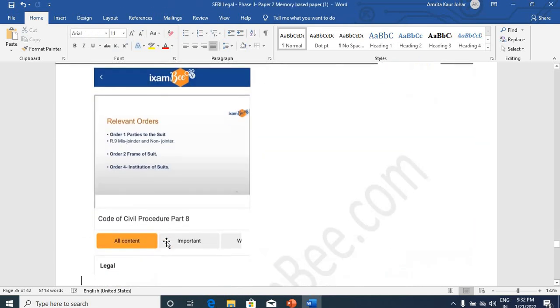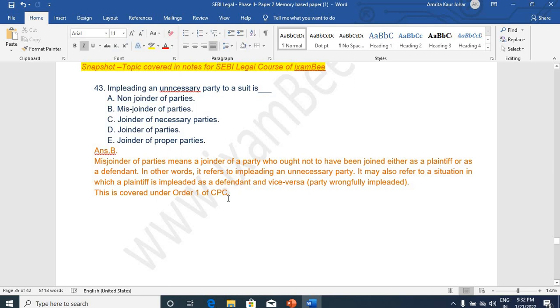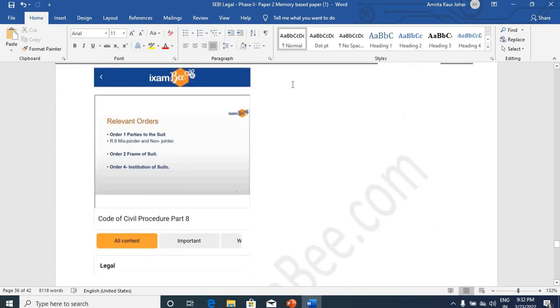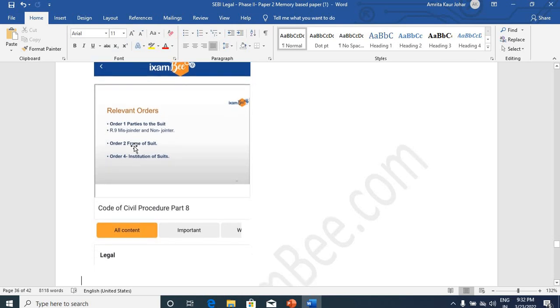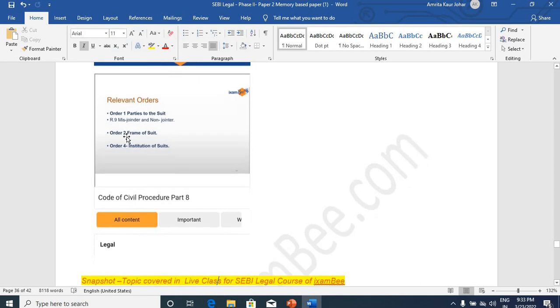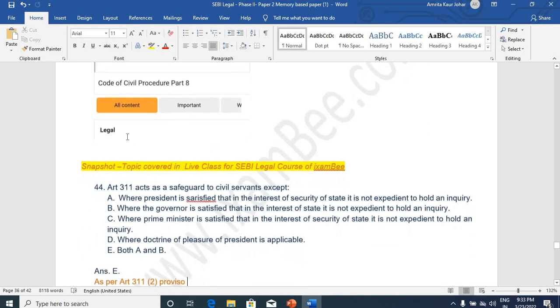In pleading an unnecessary party to a suit is misjoinder of party, of course. Option B is correct. Joinder, non-joinder, misjoinder. This was marked as a very expected topic. You can see Rule 9, Order 1. Relevant orders were discussed by faculty in course videos as well as in live class. And it was pointed out that Order 1, Rule 9, you have to do it as questions can come from this area because CPC काफ़ी वास्ट टॉपिक है. उसमें से कंसाइज करके कुछ important टॉपिक्स निकाले गए थे स्टूडेंट्स के लिए and the question has been picked from this area.